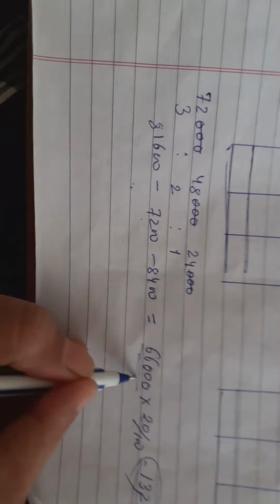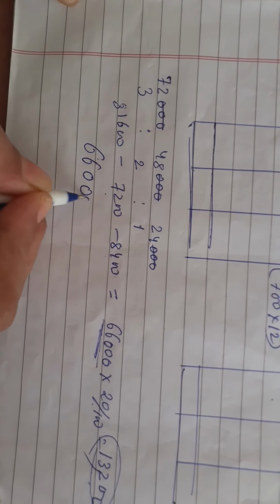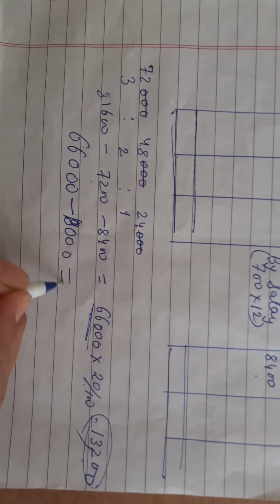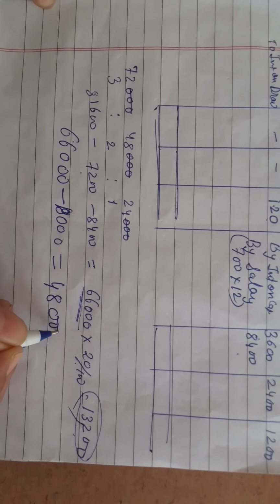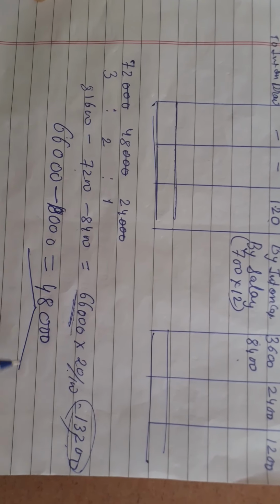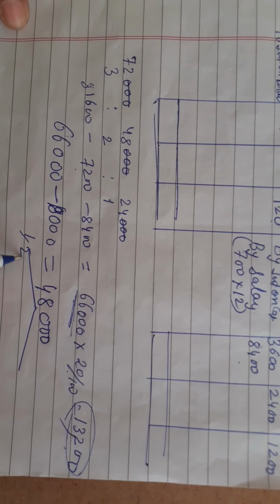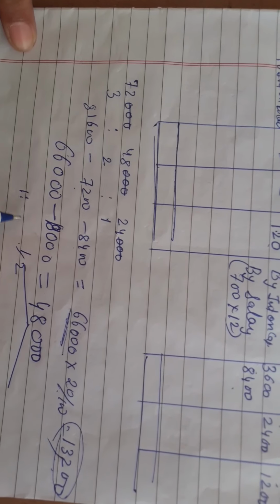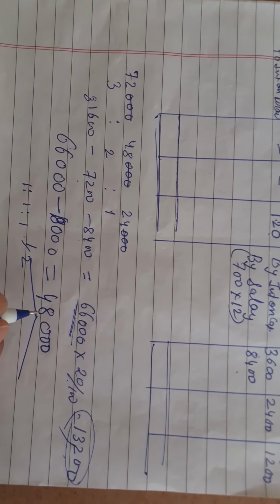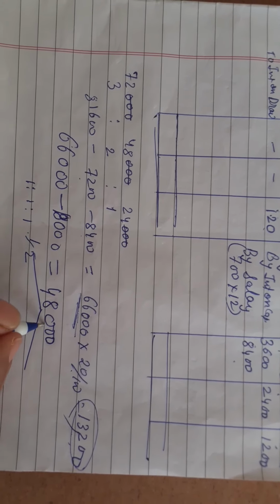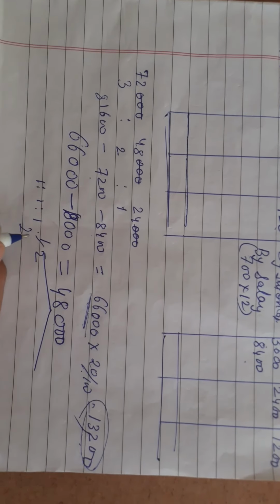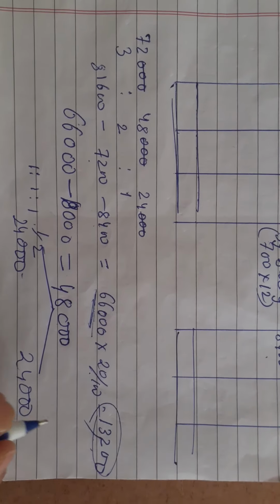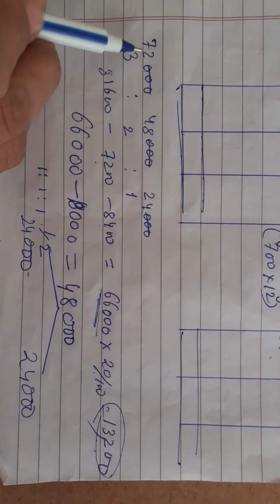Now as we have seen, it was 66,000. So from this 66,000 you deduct 18,000. Clear? So you will get the difference as 48,000, which you have to distribute among the partners. And for that they have clearly mentioned that half should be distributed equally. Equally means 1:1. Now what is the half of 48? You divide 48 by 2, you will get half as 24,000. And the remaining half, that is also 24,000, which you have to distribute in the opening capital ratio.